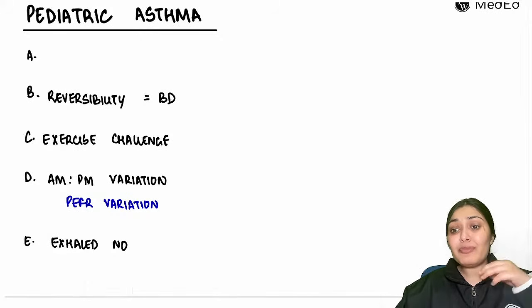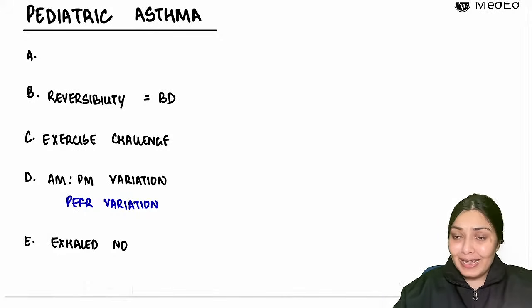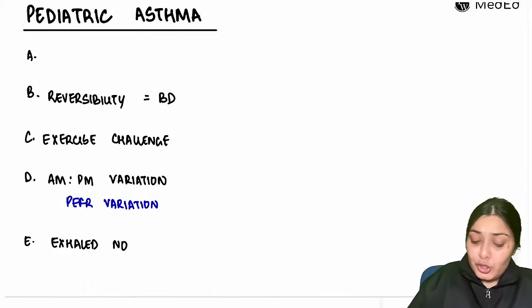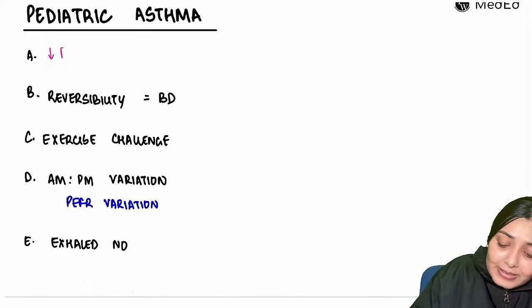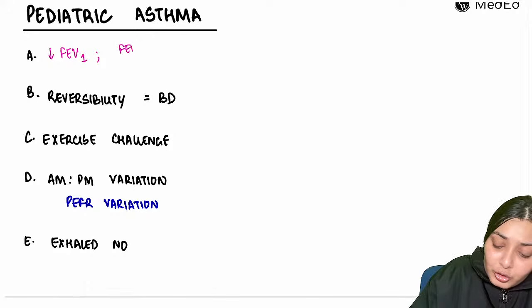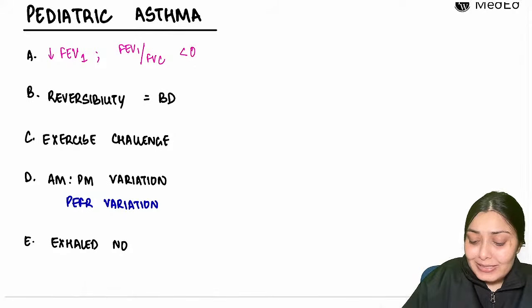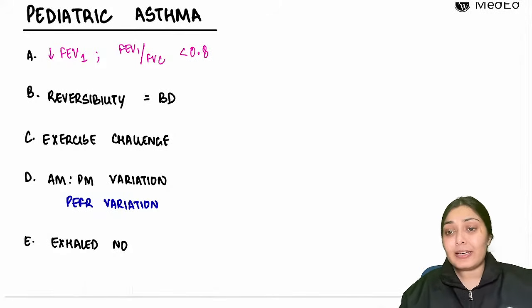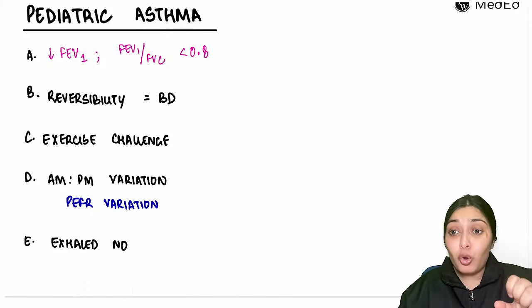So what will happen when the child expires? The FEV1 will be less as compared to the FVC. So you will see a decrease in the FEV1. If the FEV1 to FVC ratio is less than 80%, less than 0.8, it is considered in the definition of pediatric asthma. We know asthma is a reversible bronchoconstriction.